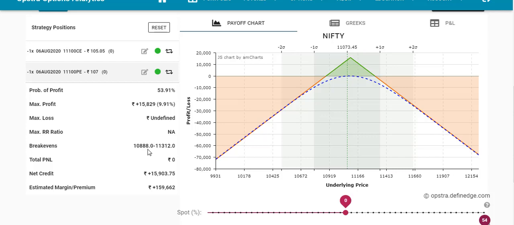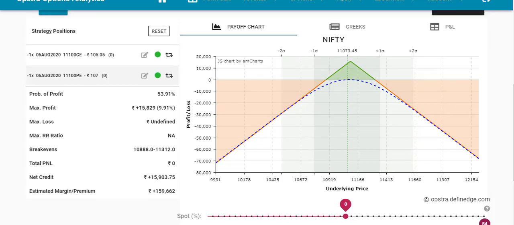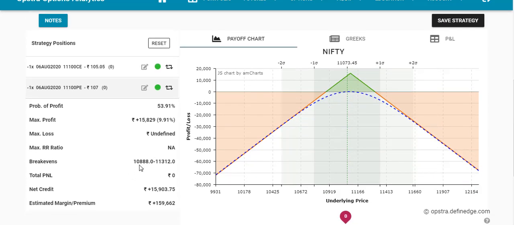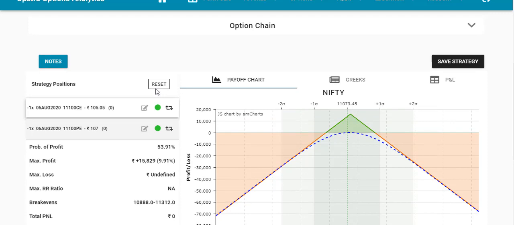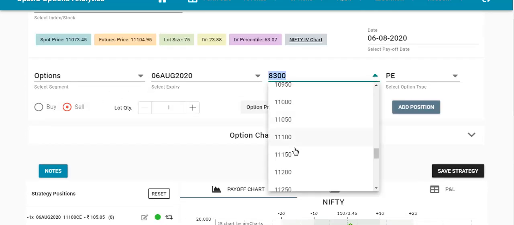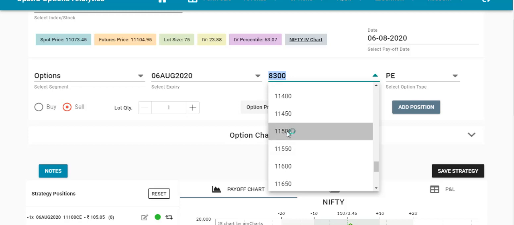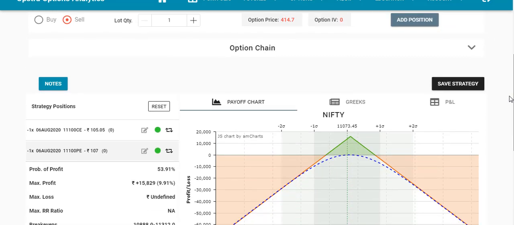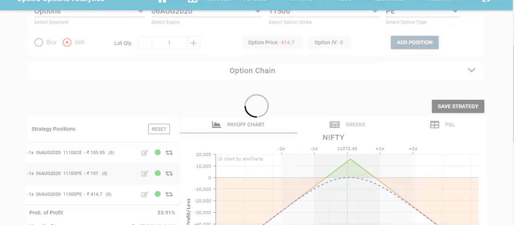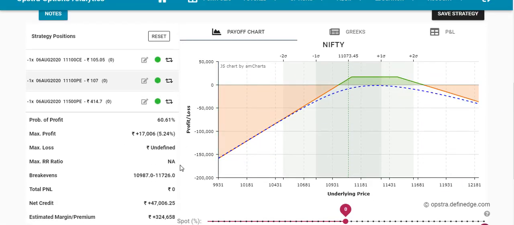This is the case where Nifty is moving upside and crossing 11,300. So guys, let's see how it will work. Now our downside break even is 10,888 and upside break even is 11,312. If the market crosses 11,300, then we have to adjust at 11,500, and we need to short a put here, not the call. We need to short the put, PE. We are shorting an in the money put now. Once you short it at that position, your break even will be increased to the upside.